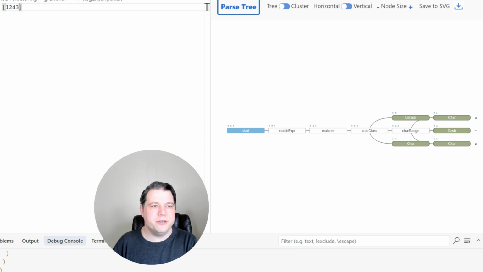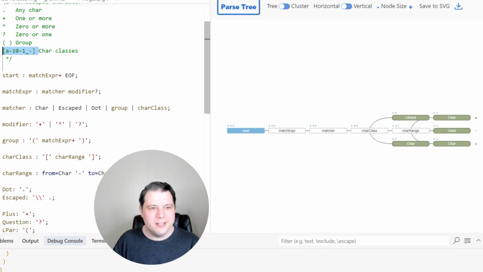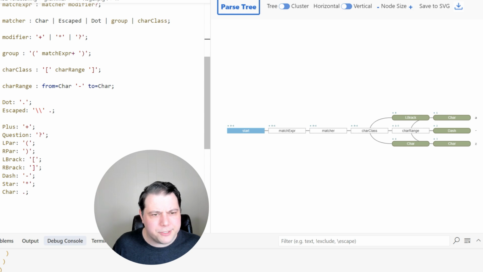If you don't have character dash character, then it could just be a list of characters. So this could be like 1, 2, 3. Like we accept all these characters. So in that sense, after you list all the ranges, you could also have just some individual characters you're listing. One of them might be a dash, right? Is that confusing? I agree that it is. But let's try and handle it.